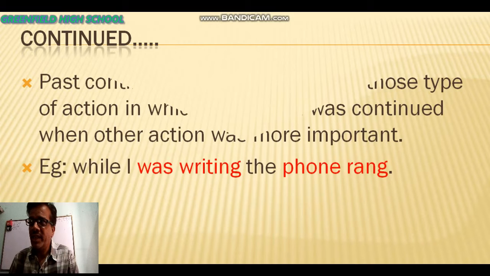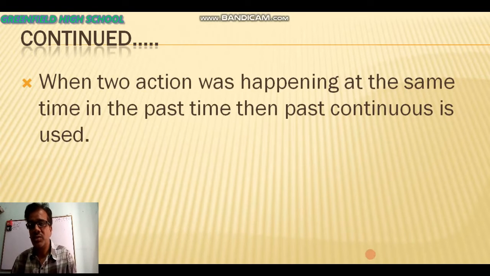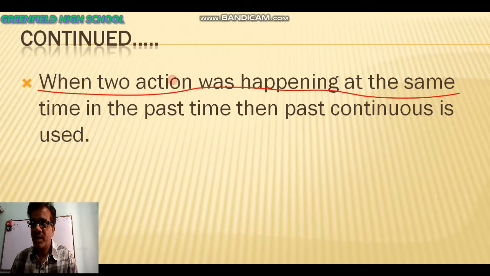Next we are going to know that what are the next condition where we can use the past continuous. When two action was happening at the same time in past time. Have you understood? When two action was happening at the past time,